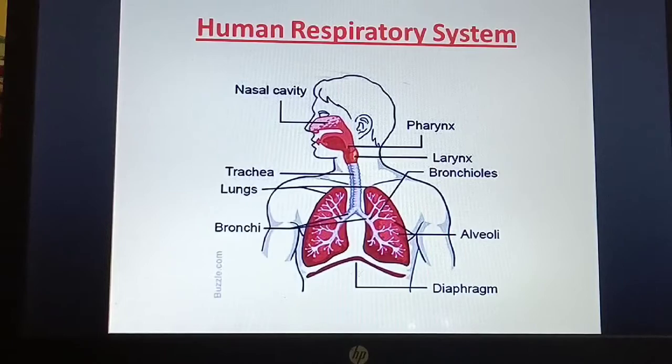So this is all about your respiratory system, the process of respiration, how inhalation and exhalation take place, the difference between inhalation and exhalation, and the respiratory pigment, that is hemoglobin.